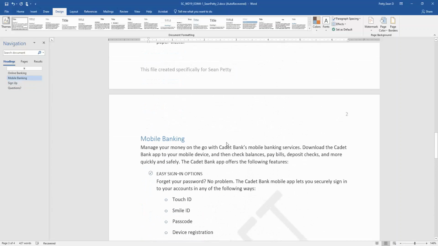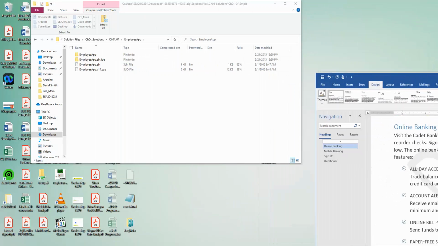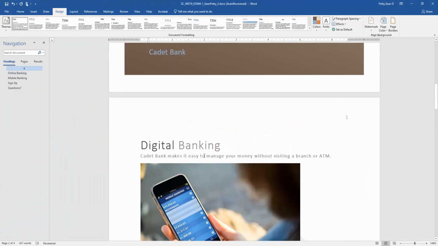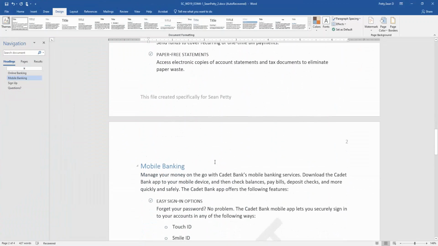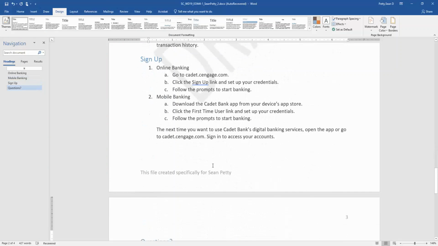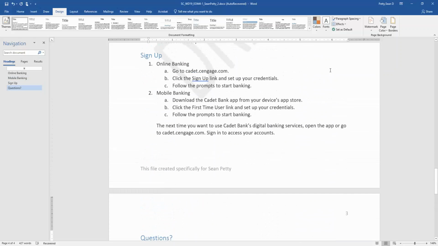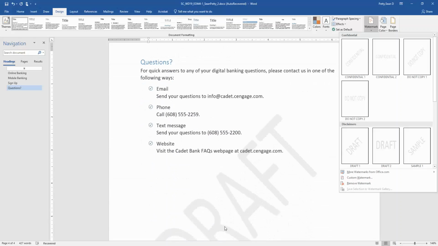I'm going to leave this like this, even though mine doesn't say draft on it. It's really funny. If I move this off screen, it appears on the other monitor, but not on this one. So I'm not as sure what is going on with my monitor, so it seems to be a problem with my hardware. But I assure you, the draft is there. As you can see, if I select or have a window pop up in here, all of a sudden it appears. It's just invisible on this monitor. Again, to do that step, you just go to watermark, draft, click draft. It should appear. It's that simple.